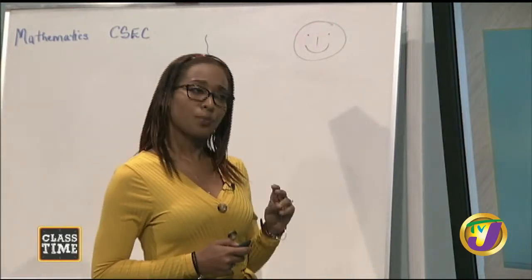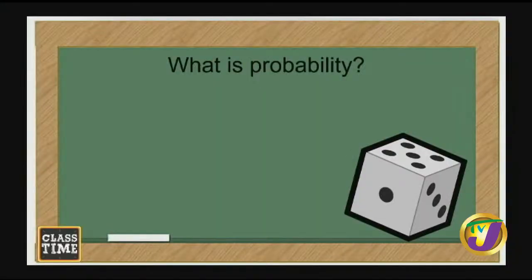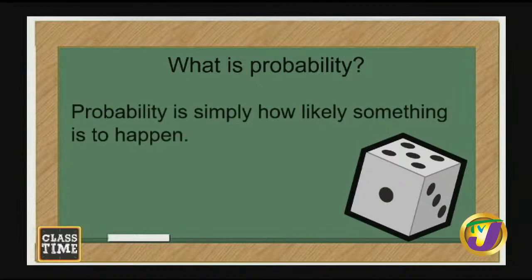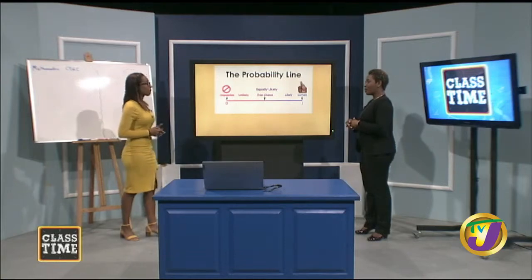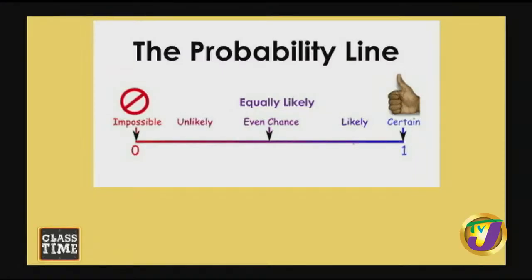And lastly, remember we had outlined three headings: measurement, statistics, and now probability. Probability is simple. It's simply how likely something is to happen. Let's take a look here. So here we have a probability line, starting from 0 to 1. At 0, you'd call that event impossible. So it is impossible for me to be 20 feet tall. That's a probability of 0.